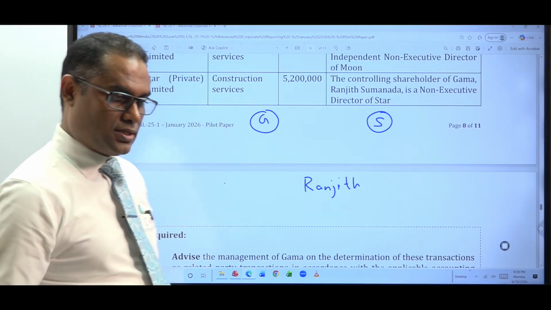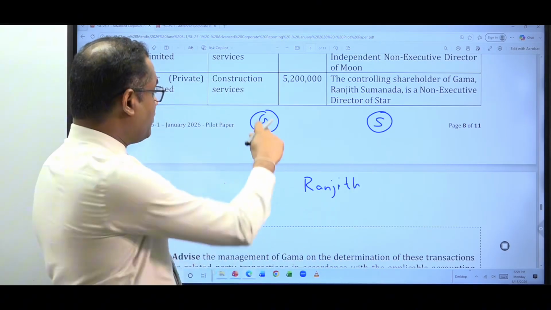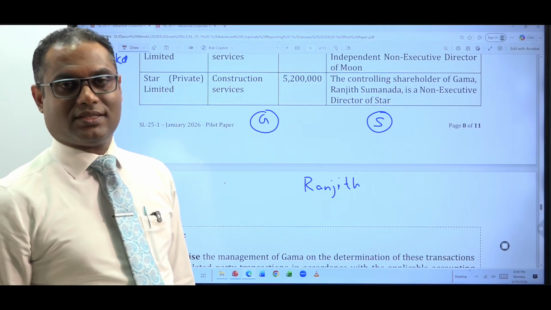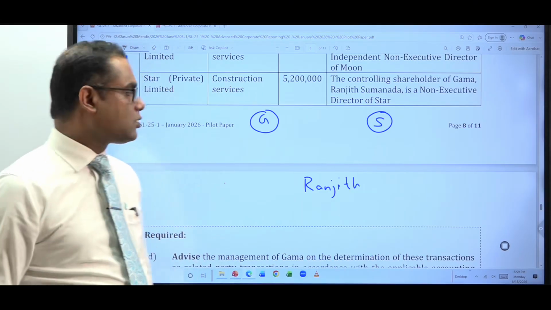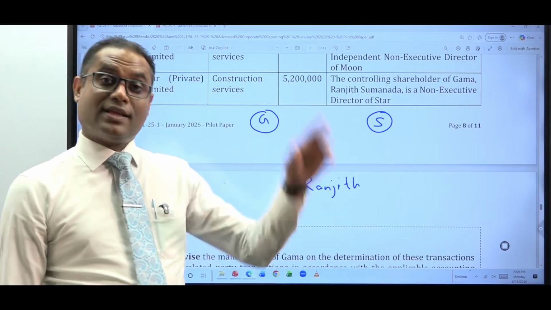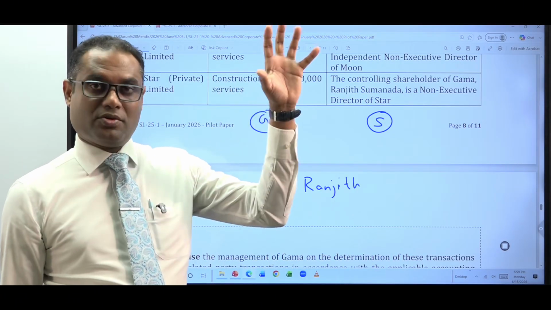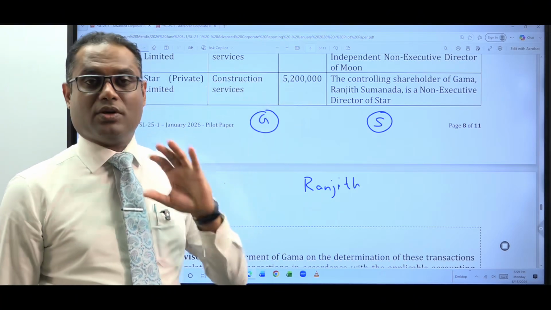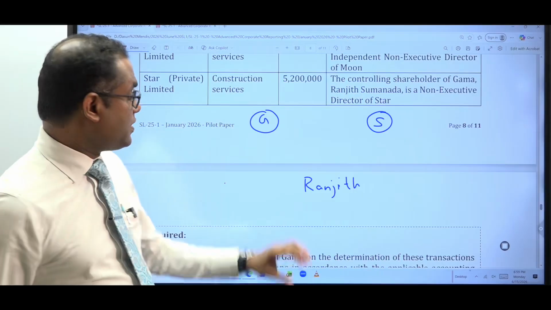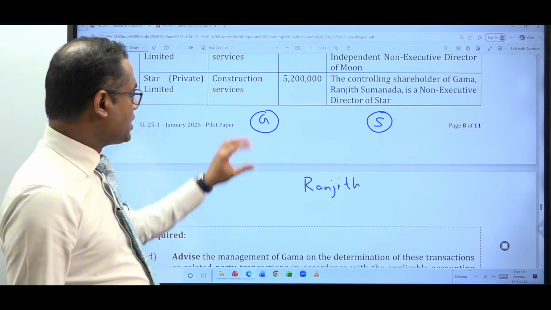That means Ranjit holds more than 50% of ownership of Gamma, so that's why he can control, or by any other means he somehow controls Gamma. Your parent can be an entity, or you can have a controlling shareholder. In this case, assume he holds more than 50% of the voting rights of Gamma.